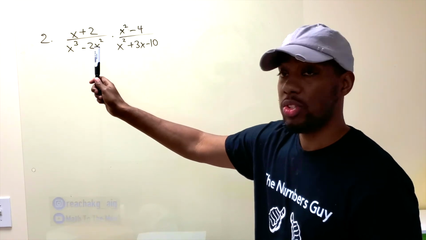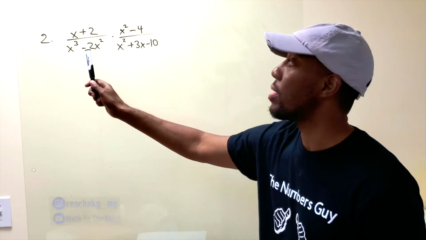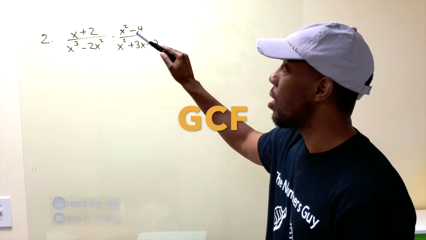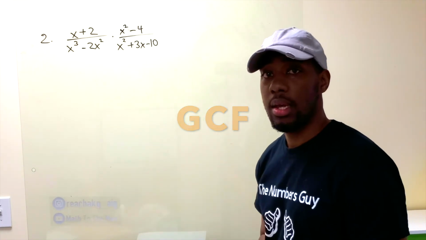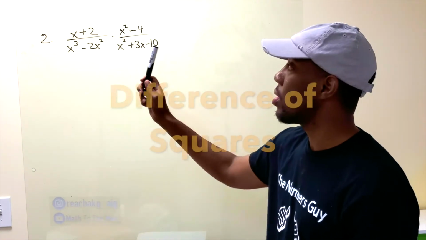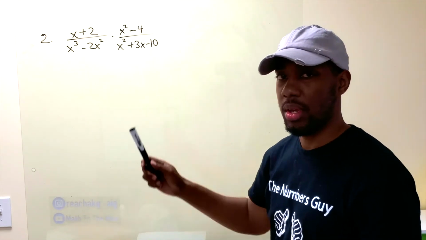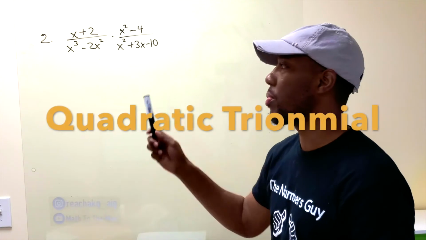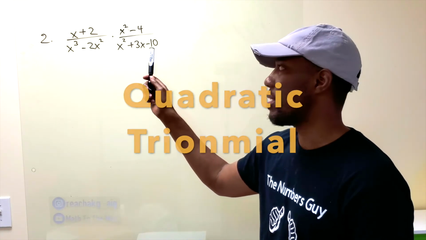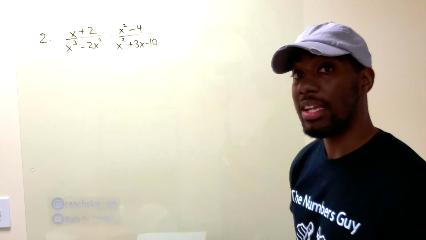X cubed minus 2x squared. They have something in common: GCF. X squared minus 4, that's a difference of squares. And then this is a quadratic that we can factor, this quadratic trinomial. All quadratic trinomials can't factor, but I can find two numbers that multiply to give me negative 10 and add to give me 3. All right, let's factor it.